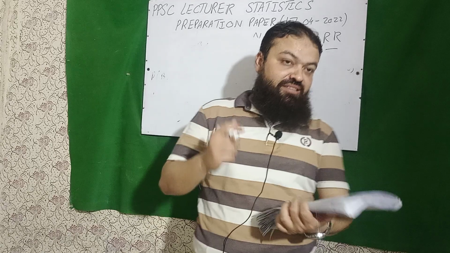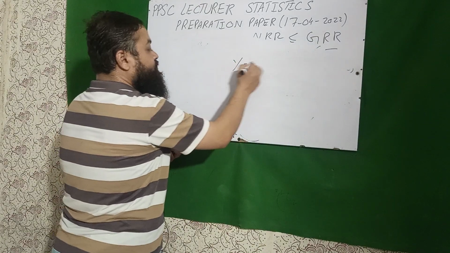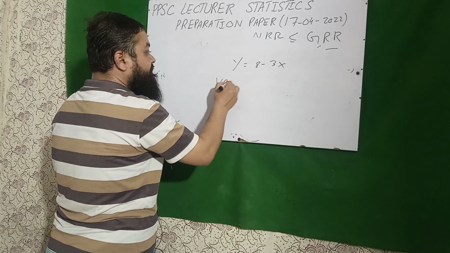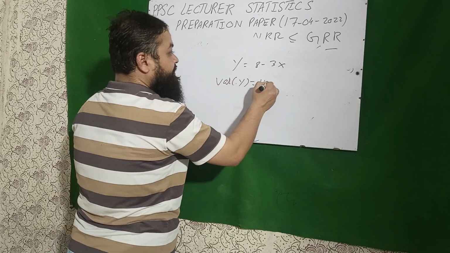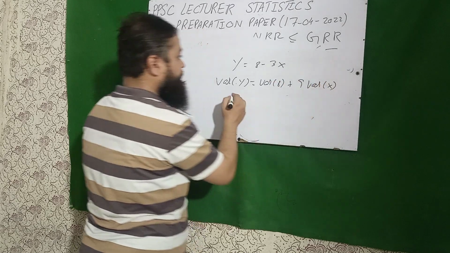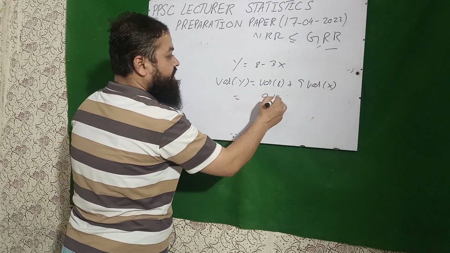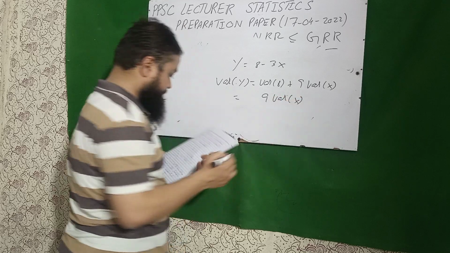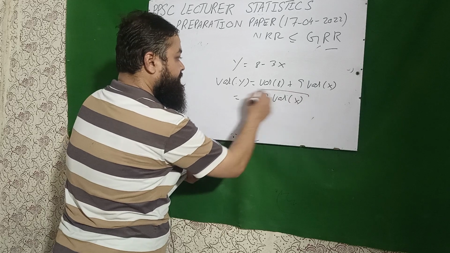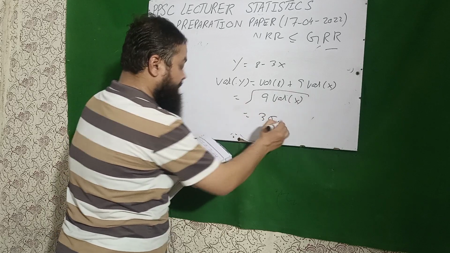If the standard deviation of the variable x is sigma, then the standard deviation of y equals 8 minus 3x. Dear student, please keep in mind, you will have to take the variance on both sides. Variance of 8 plus 9 variance of x. That will be 9 variance of x, and sigma is given. For this much, take the under root. 3 sigma x will be the correct option.